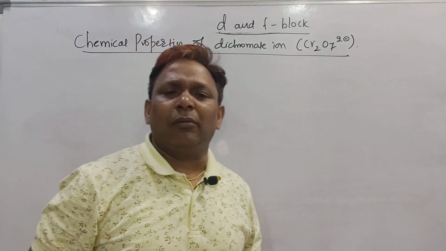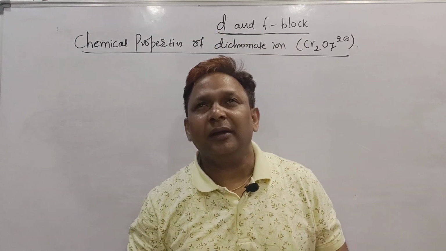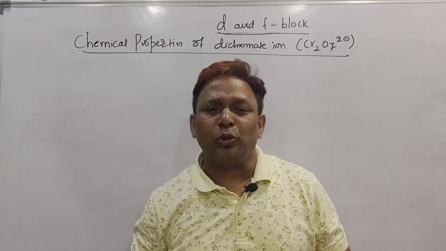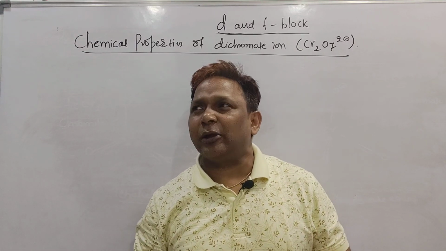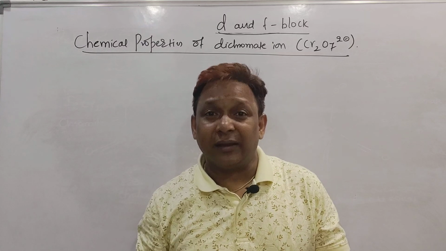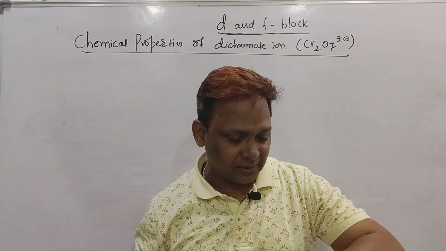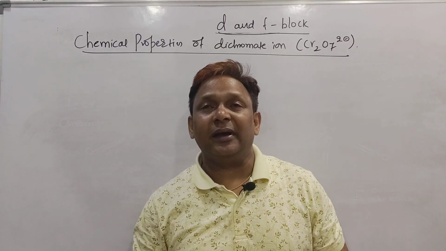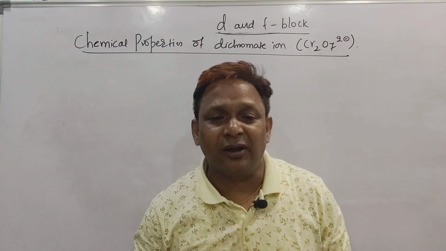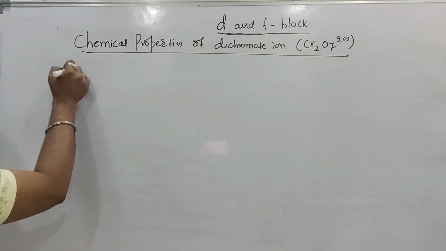Now in the chemical properties of the dichromate ion, we have to see the reaction of potassium dichromate with H2O2 in acidic medium, which is given in our NCERT. The reaction of dichromate with KCl in acidic medium is also given in the NCERT, the most important part. And the reaction of potassium dichromate with cold sulfuric acid or hot sulfuric acid, we have to see that part here. The first one I am writing here.